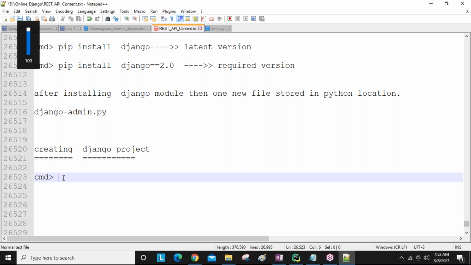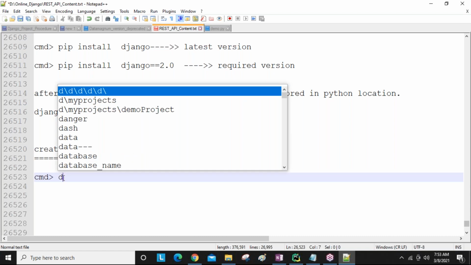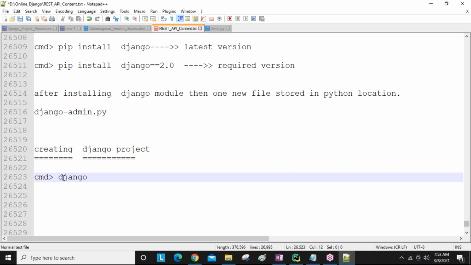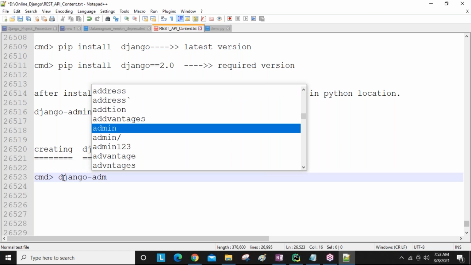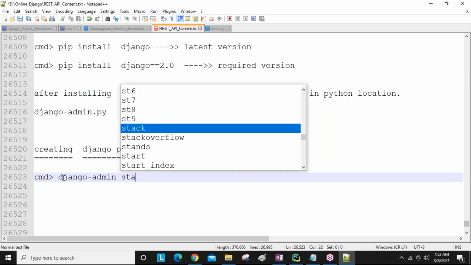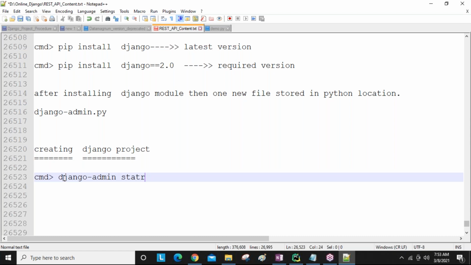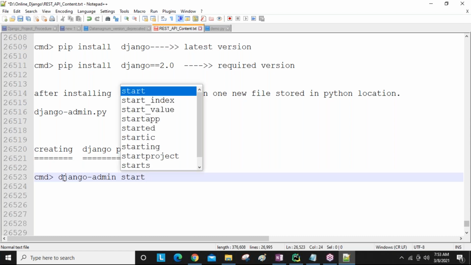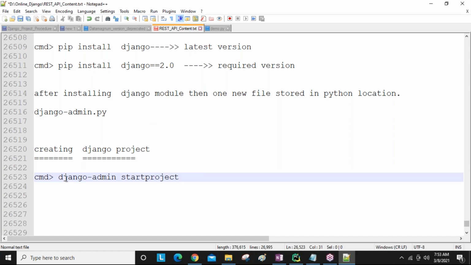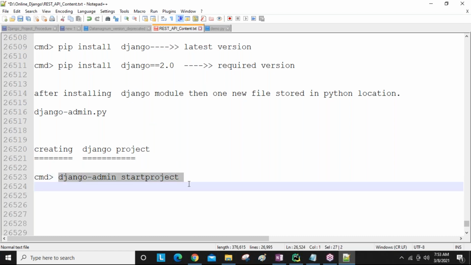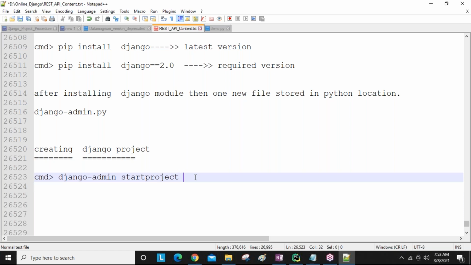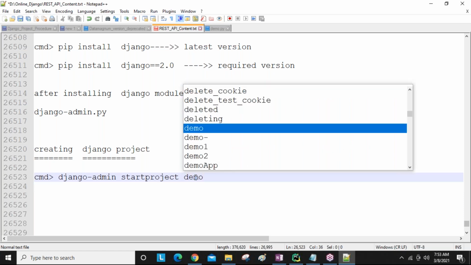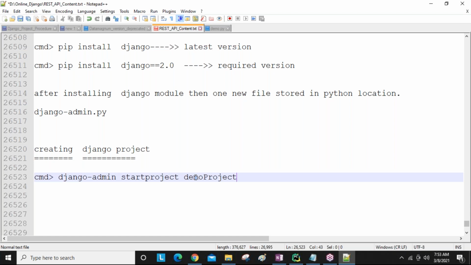To create a Django project, you are going to use this django-admin file, guys. The command is django-admin startproject followed by the project name, whatever you want. So, demoproject, this is my project. You use the django-admin file to start the project, and the project name is a user-defined name.